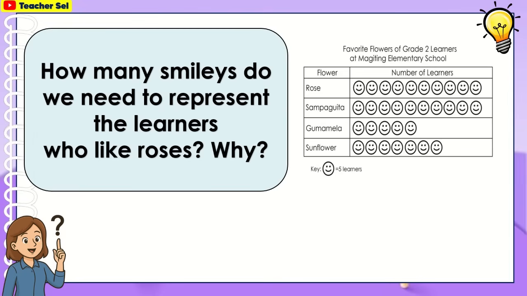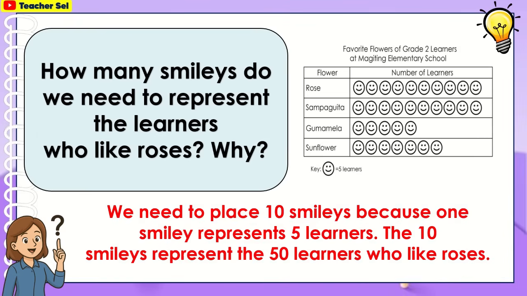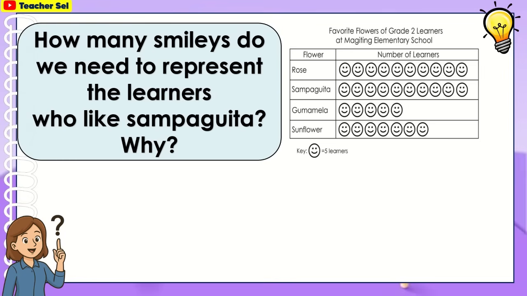How many smileys do we need to represent the learners who like roses? Why? We need to place 10 smileys because one smiley represents 5 learners. The 10 smileys represent the 50 learners who like roses. How many smileys do we need to represent the learners who like sampaguita? Why?